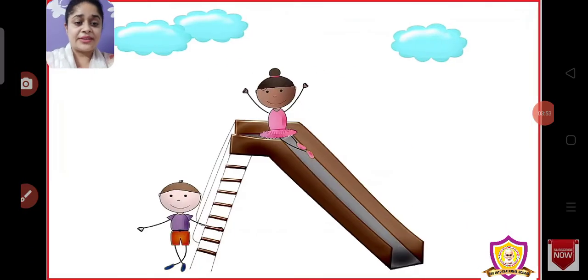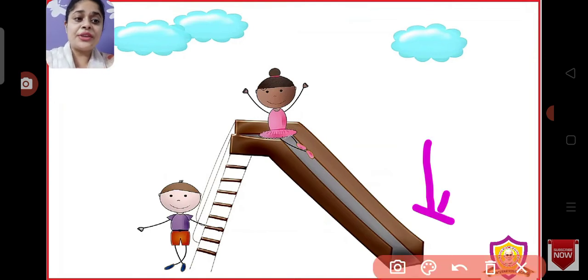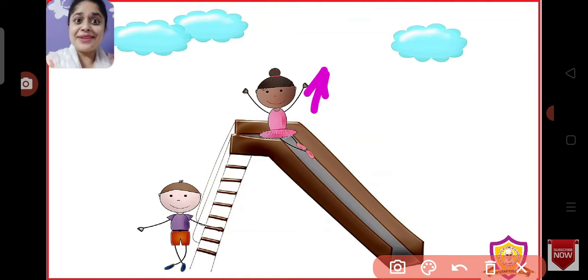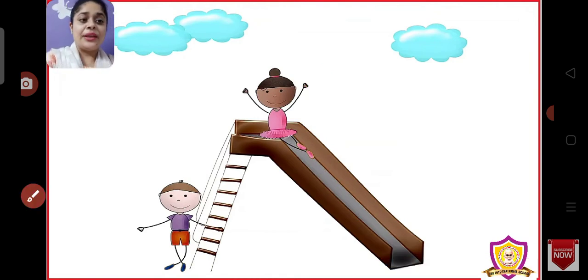Now we'll see the next. Oh my God, this is the slide, right? आप ये stairs पे से चढ़ के slide के ऊपर जाते हो, up जाते हो, right? So the girl has already reached. Girl ऊपर ही है. See, can you see the girl is sitting up in the sky so high and the boy is standing down on the ground. Down on the ground. नीचे है, नीचे. So everyone do the action. The boy is down and the girl is up in the sky. Up. Okay. Now let's see what we have.